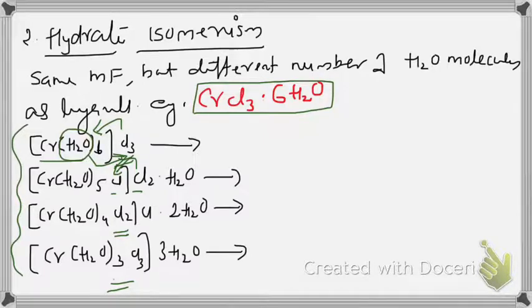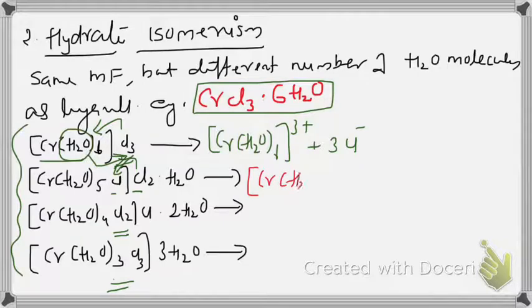But they have different numbers of ions in solution. When the first complex is ionized, we get [Cr(H2O)6]3+ and 3Cl-. When the second compound is ionized, [Cr(H2O)5Cl]2+ and 2Cl-. The water molecule is a solvent, it will not undergo ionization.